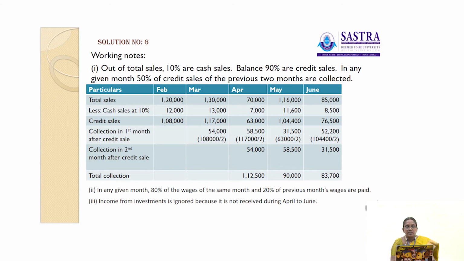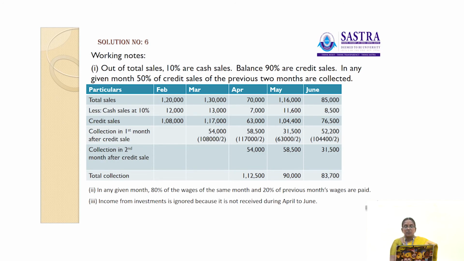Here out of total sales, 10% are cash sales. The balance 90% are credit sales. In any given month, 50% of credit sales of the previous 2 months are collected. So the total sales will be 1,20,000 in the month of February, in March 1,30,000, April 70,000, May 1,16,000, June 85,000. Then cash sales at 10%.